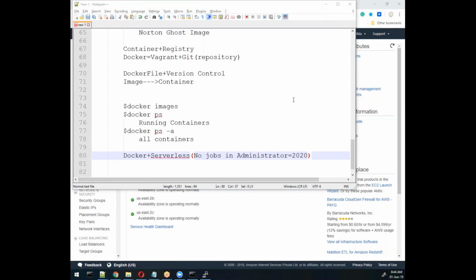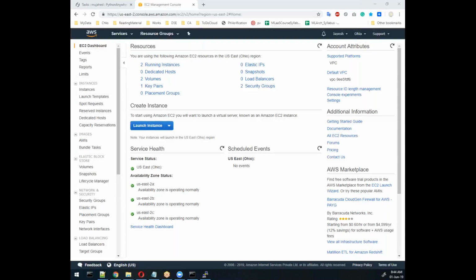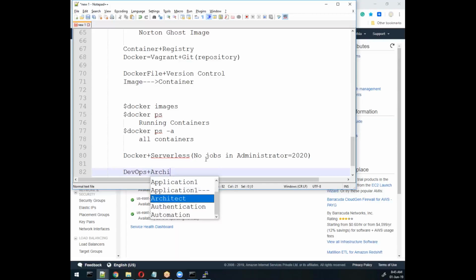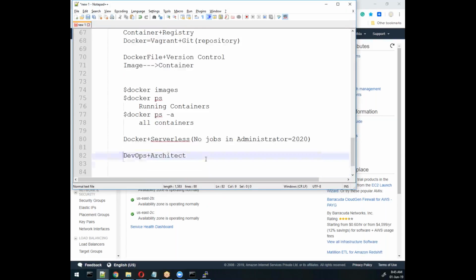So you mean to say we need to go to the development then, leaving administration down the line? No. And there is one option you have, a very good option, which is called DevOps plus architect. My suggestion is that you should go with architect level, because it's very interesting, and here we will have lots of opportunity. Because what happened, everyone they are coming from dumb system to intelligent system.